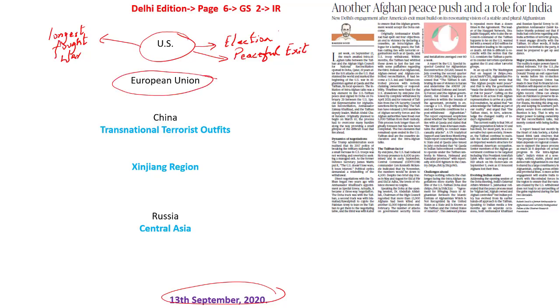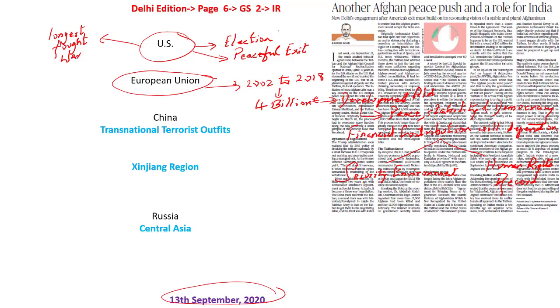And now it says that in case it has to continue giving money to Afghanistan, there has to be a prevalence of a security environment, and at the same time human rights will also have to be established with the intra-Afghan talks, says the European Union. What is the viewpoint of China?